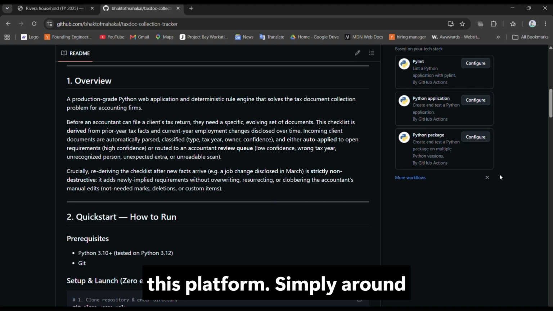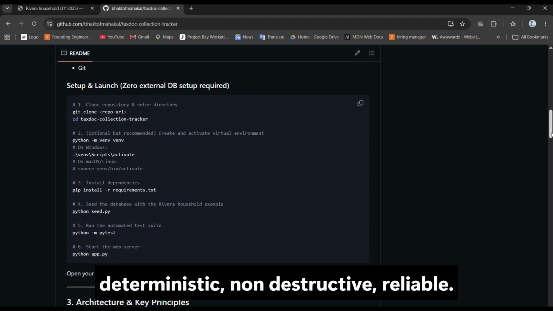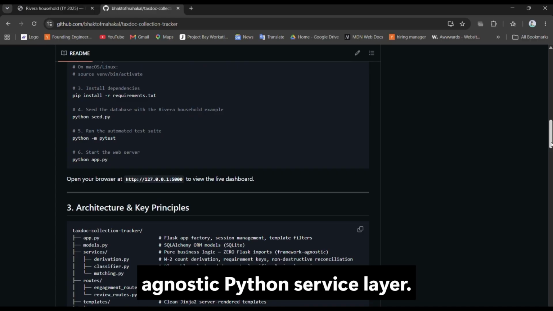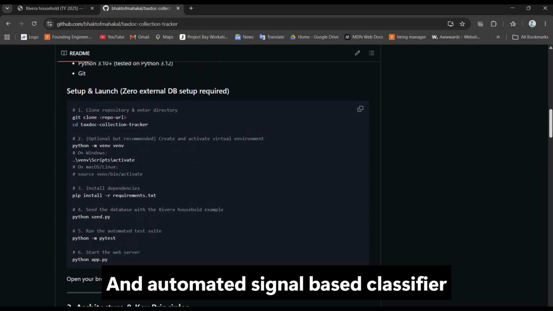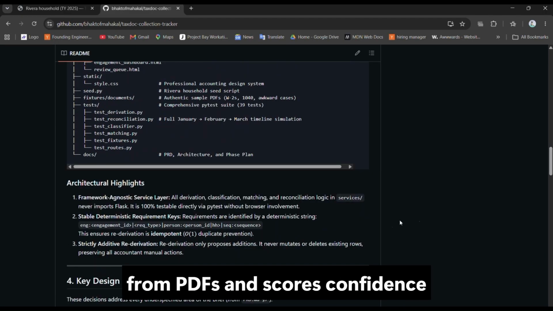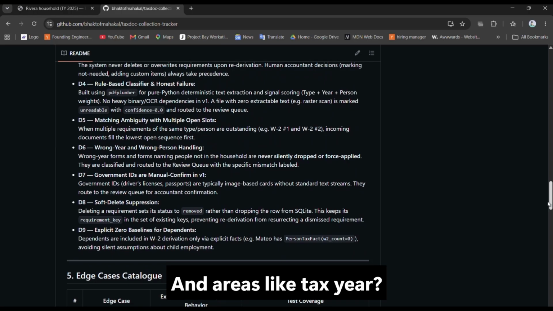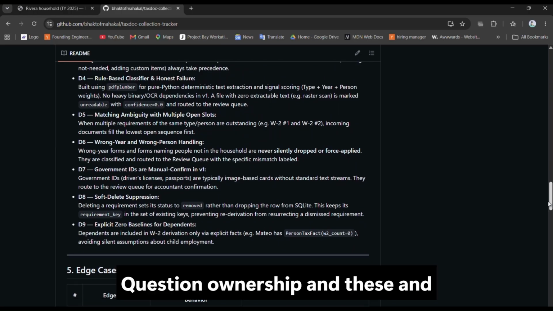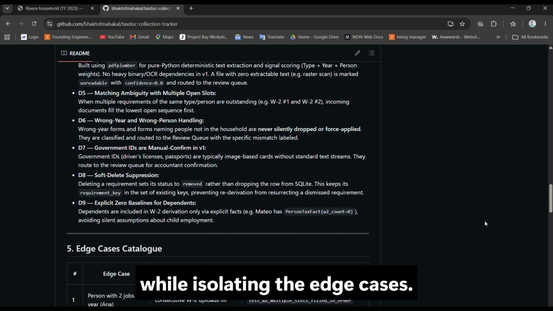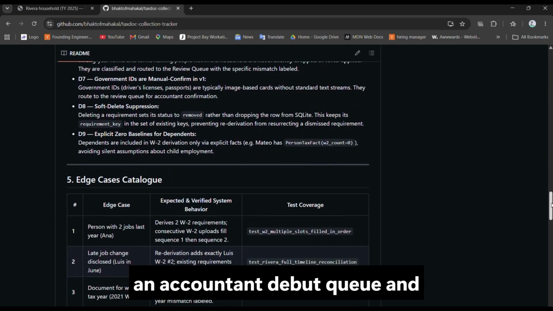weeks. So I designed this platform simply around three core principles: a strictly deterministic, non-destructive derived engine that is pure in a framework-agnostic Python service layer, and an automated signal-based classifier that extracts all real text from PDFs and scores confidence across documents and areas like tax year, person ownership, and these, and also auto-applies clear matches while isolating the edge cases that have to go to an accountant review queue.